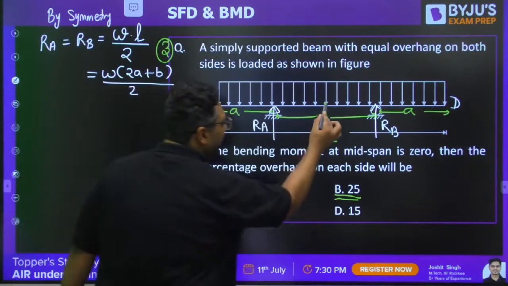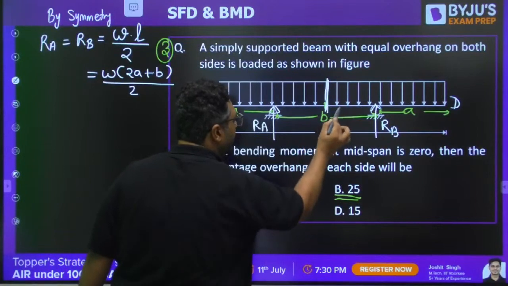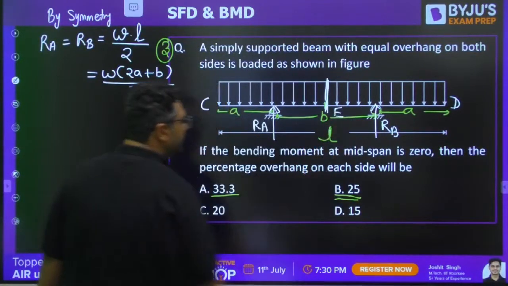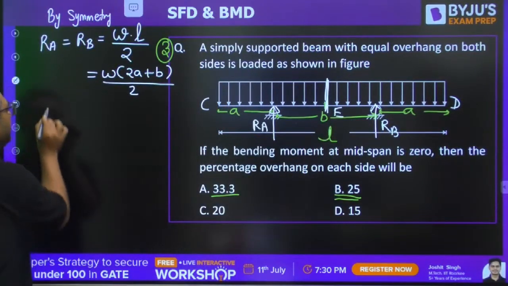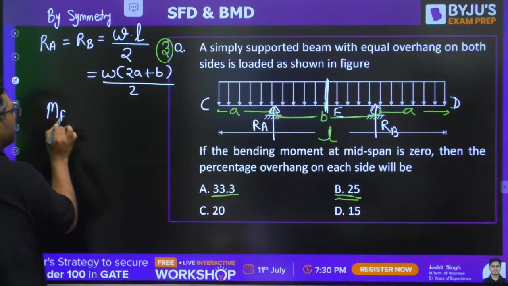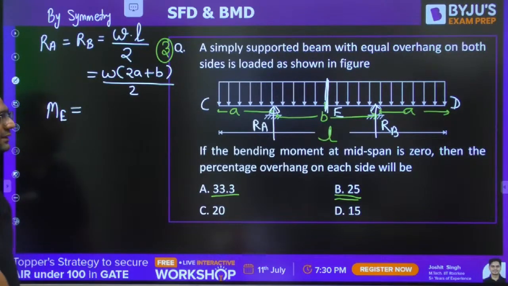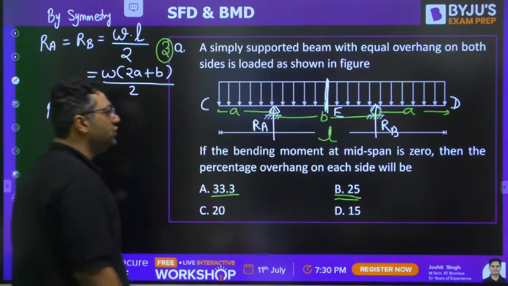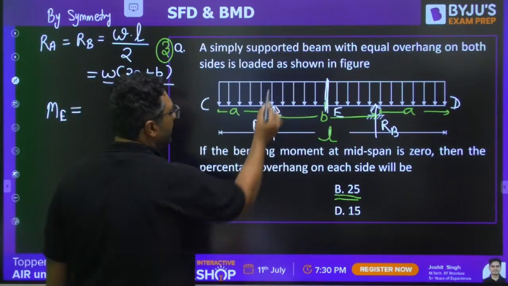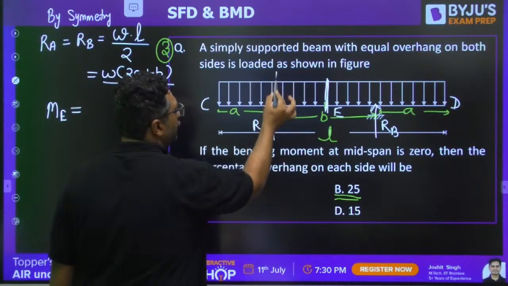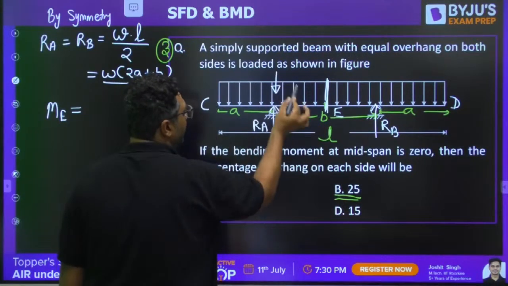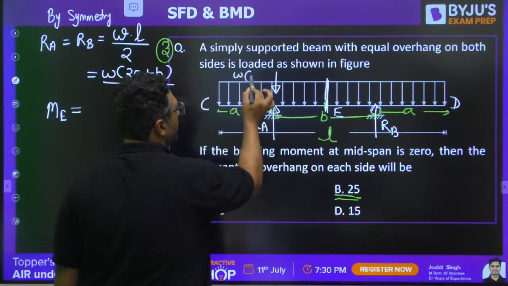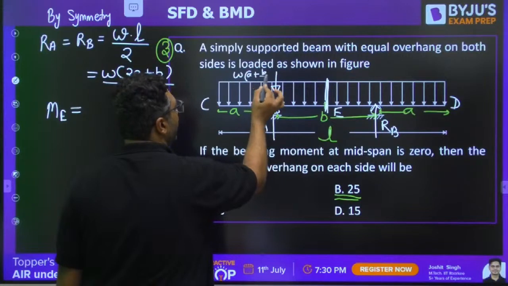You are saying that bending moment is 0 at the midpoint E. So first of all, we need to write down the bending moment at E equation. You know that because of UDL, you will be assuming the total load to be at center. And what is total load? This is W into (A plus B by 2).